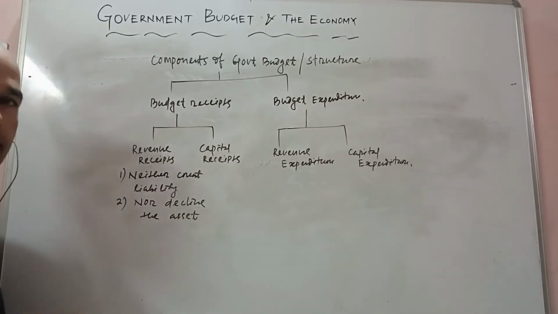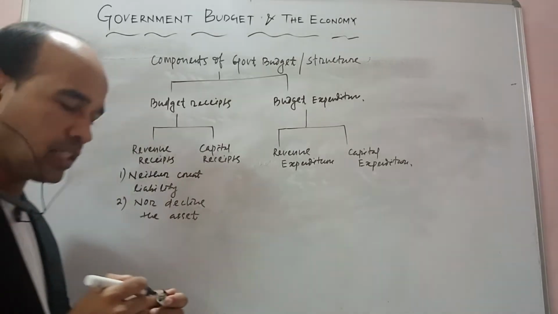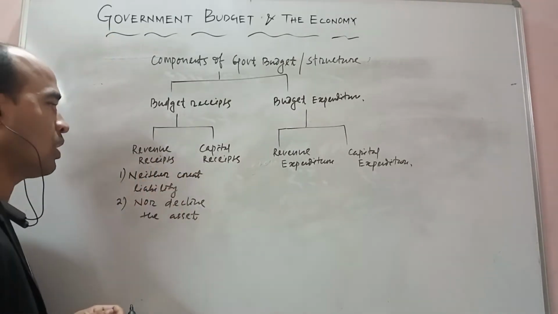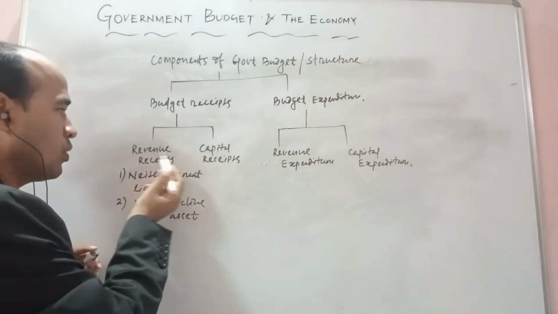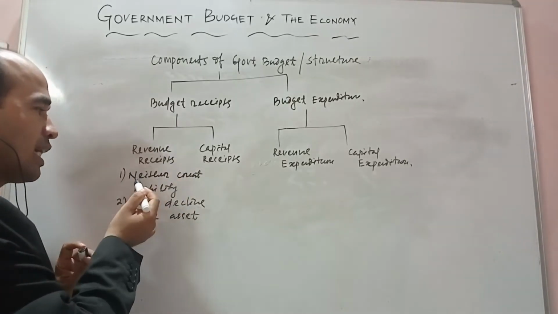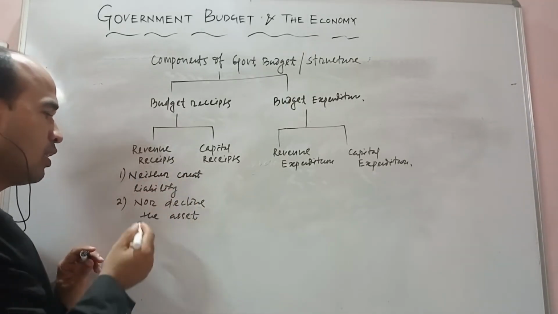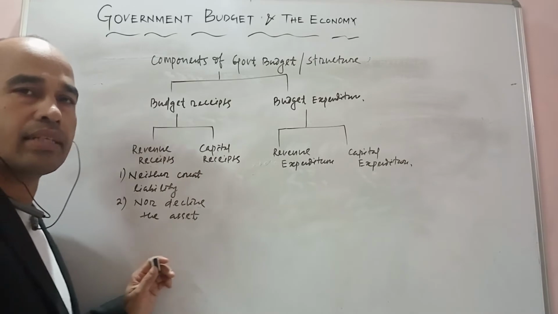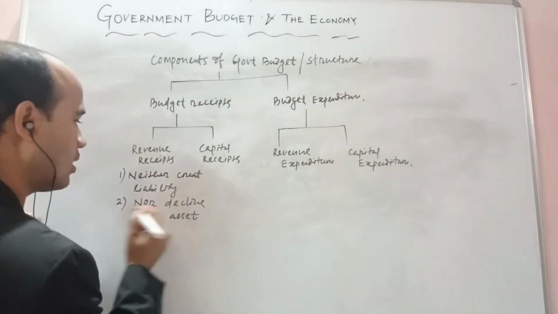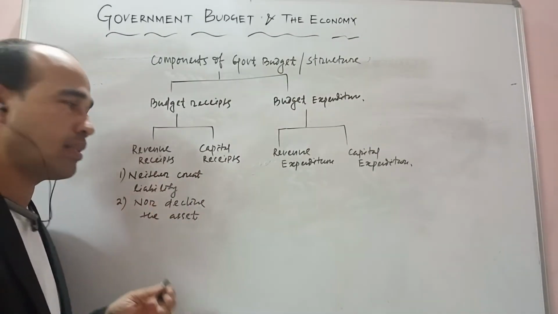Once again, which receipt is known as a revenue receipt? Revenue receipts are those receipts which neither create a liability nor decline the asset value of the government.